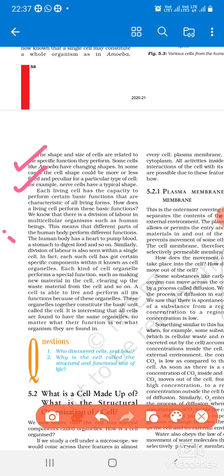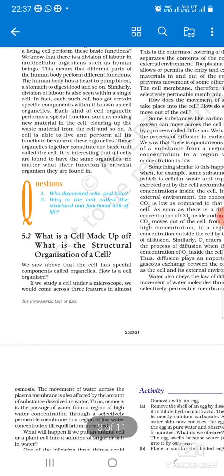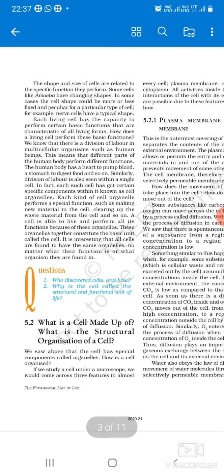Now how can we say that the cell is the basic unit of life? Students, look, as we say that for building a house, bricks are required. Without bricks a building cannot be made. Similarly, for making a living organism, cell is required.